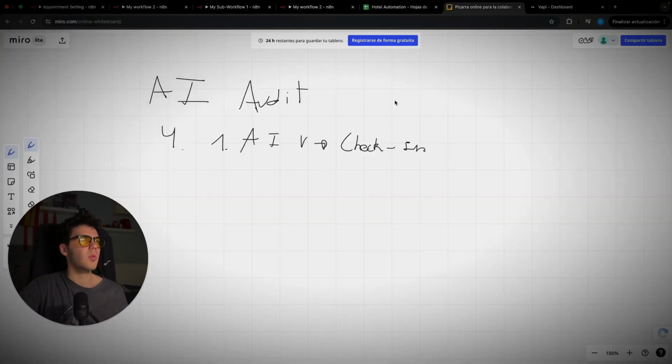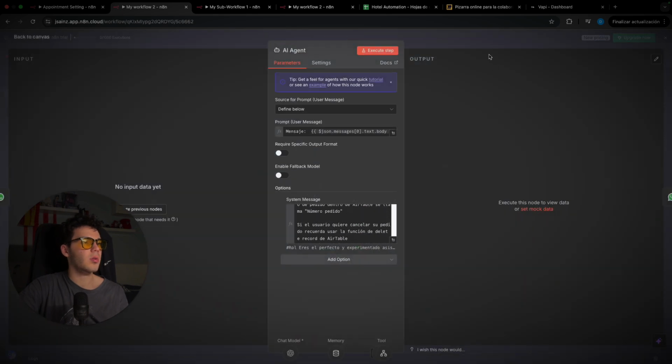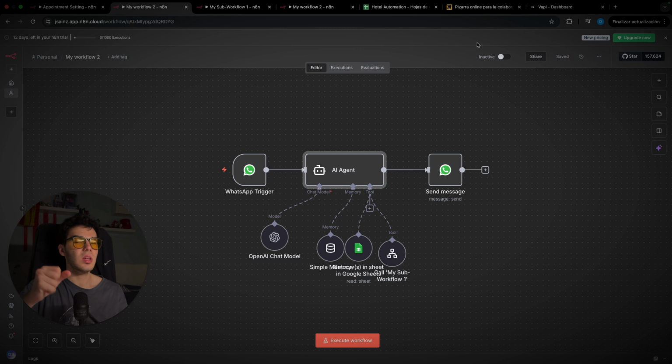But you will ask, well, people might not use voice and may want to do it through text or WhatsApp. That's why we're gonna create a chatbot for exactly the same theme, check-in. Here we have a WhatsApp-connected AI agent with a long prompt where we explain what he needs to do. It's gonna be almost the same as the AI voice agent, helping with the check-in, but with some additional information.